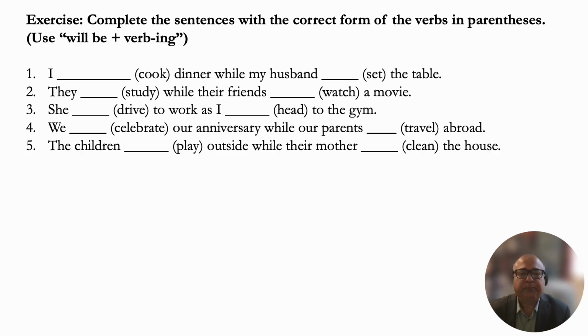Complete this exercise. So there are sentences, there are blank spaces. Complete the sentences with the correct form of the verb in parentheses and use will be and the verb with an ing ending or ing suffix. Will be singing, will be cooking, will be reading a book. So there are 5 sentences for you, and I need you to do this exercise. So I'd like you to pause the video at this point and complete the exercise. After that, I'll show you the answers. Okay?